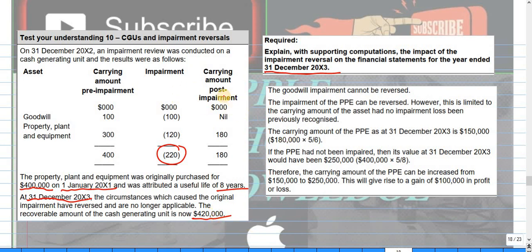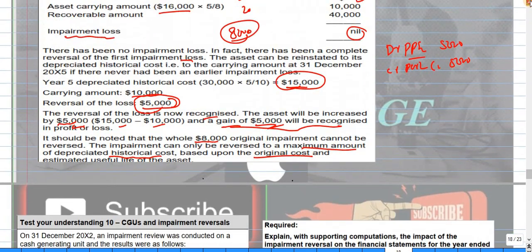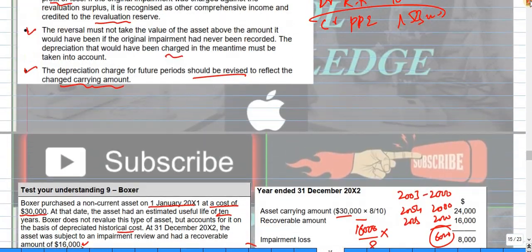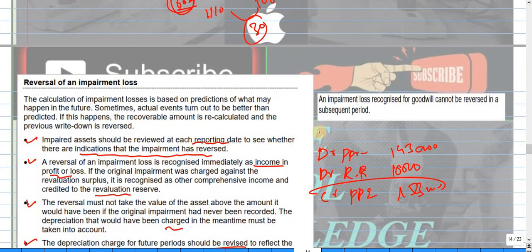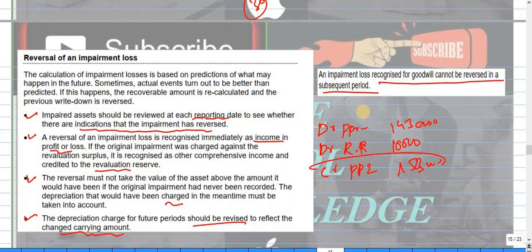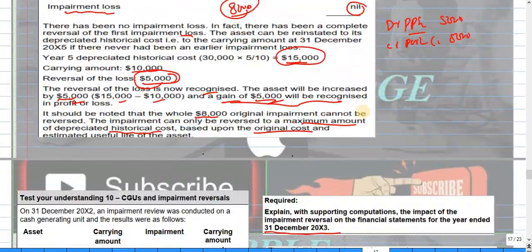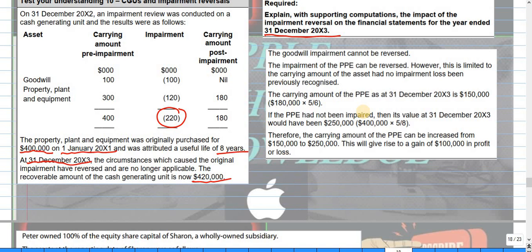What you will do, I told you before, is that there is no reversal of the goodwill. Let me show you here. Impairment loss recognized for goodwill cannot be reversed in a subsequent period. Once the impairment loss is recognized against the goodwill, it cannot be reversed. Impairment of the property, plant, and equipment can be reversed.